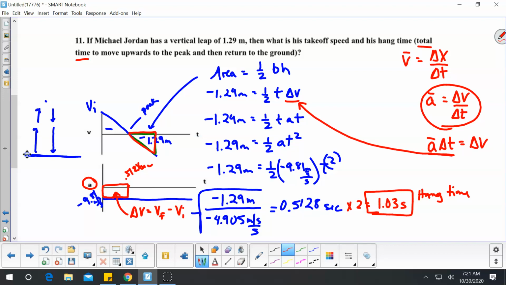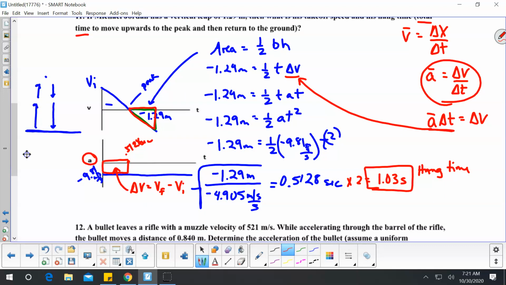So this area, for this graph, it's a rectangle. So the area is base times height. The base is time, and I'm going to just look at half of it, 0.5128 seconds, times the height, which is that negative 9.81 meters per second each second, equals my change in v.